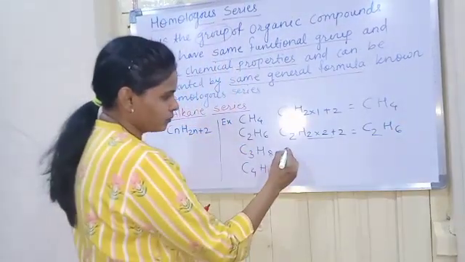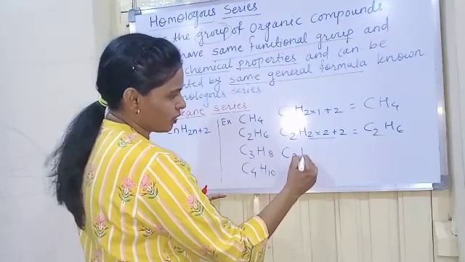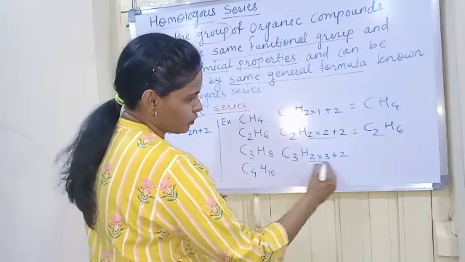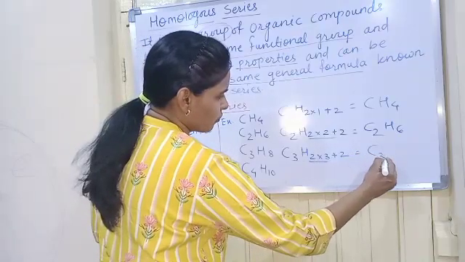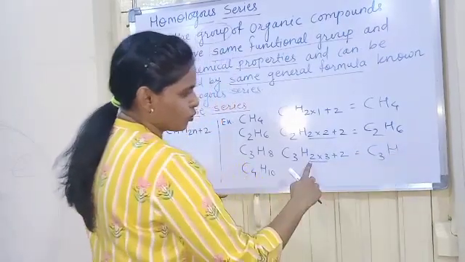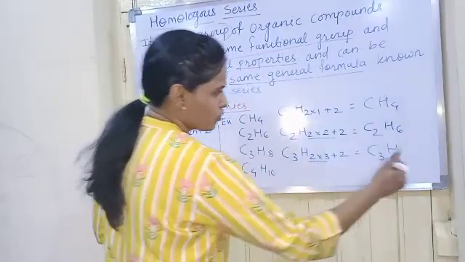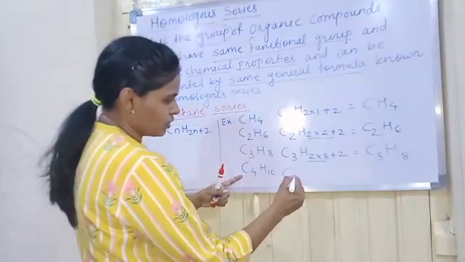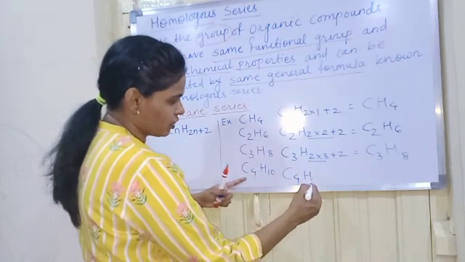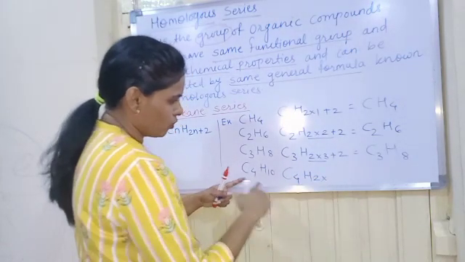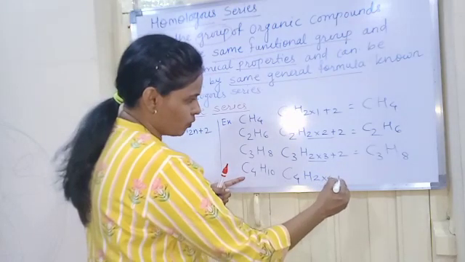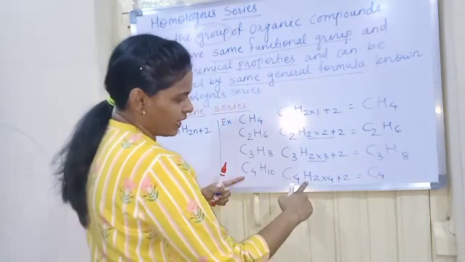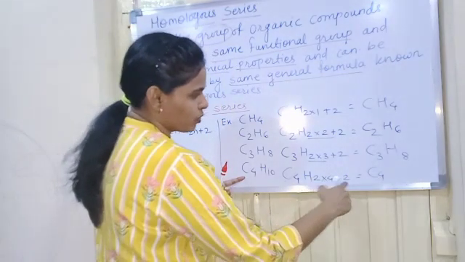Then for propane, it is C3H(2 into 3 plus 2), so this will become C3H(6 plus 2), 8. Then for butane, it is C4H(2 into 4 plus 2), so it will become C4, then H(8 plus 2), 10.